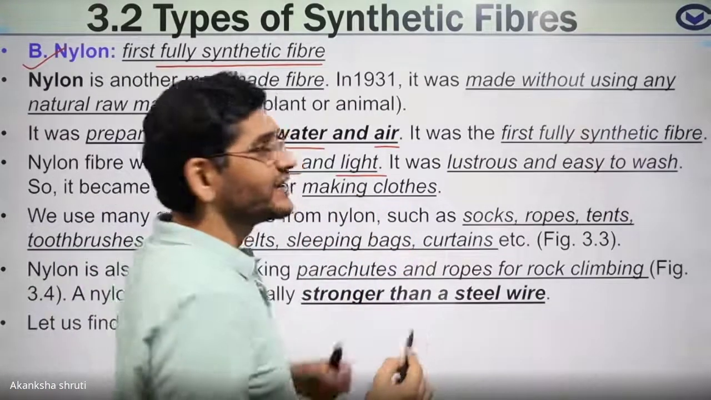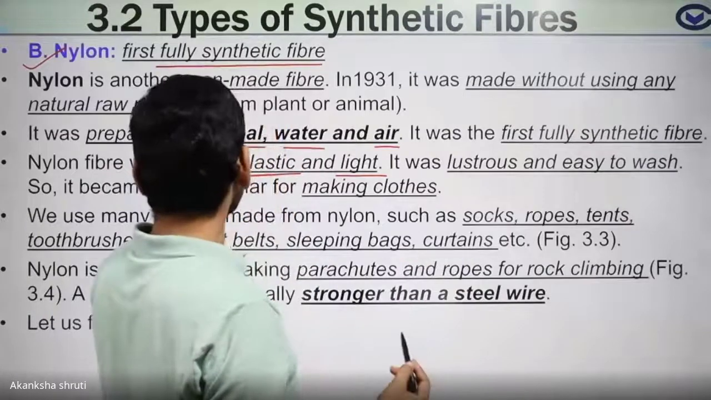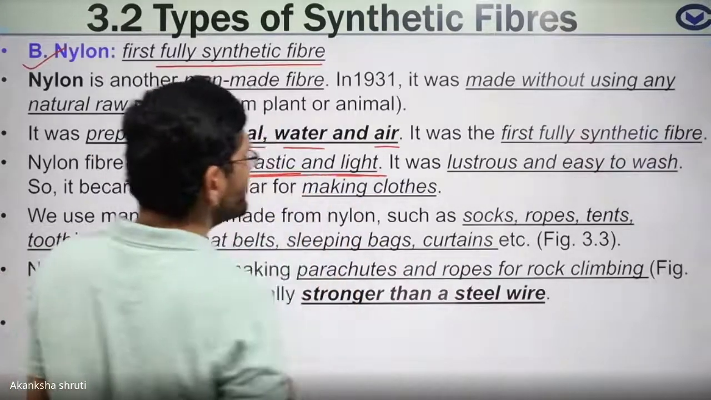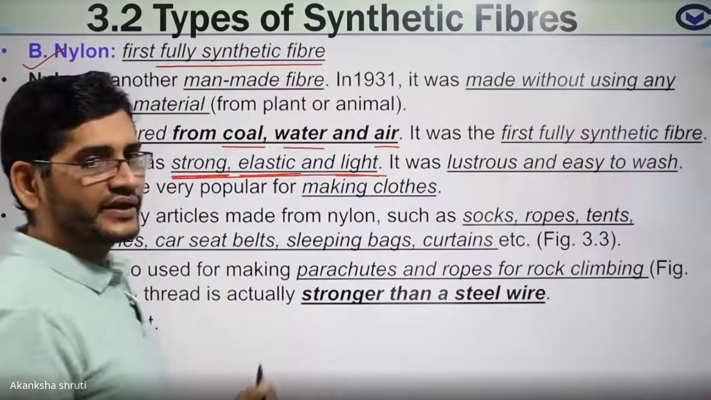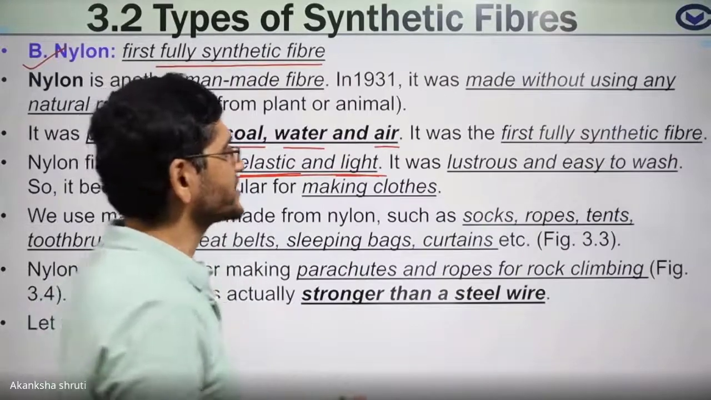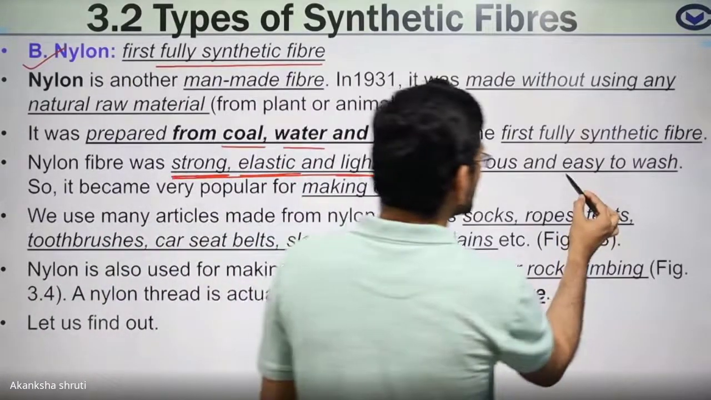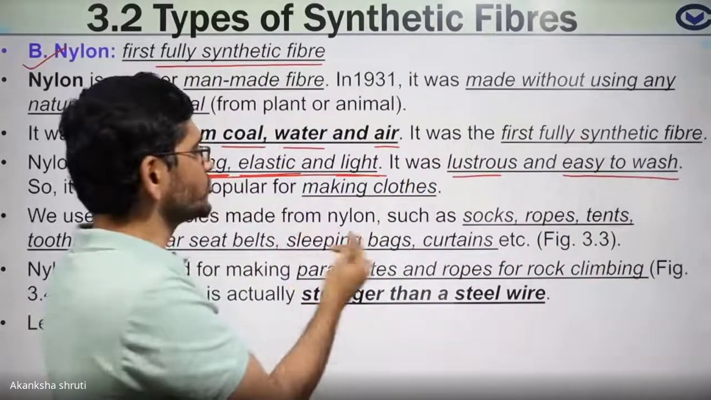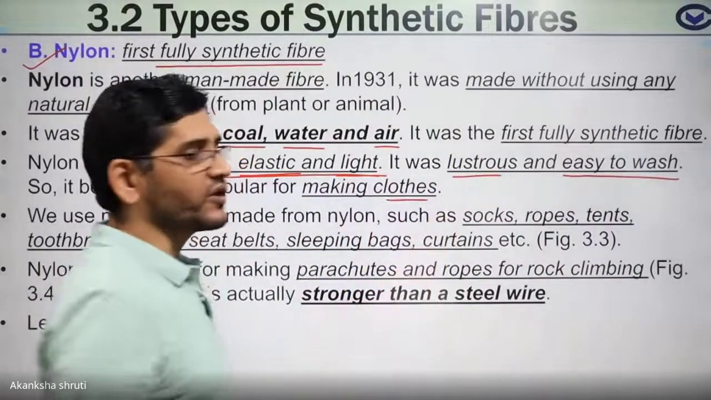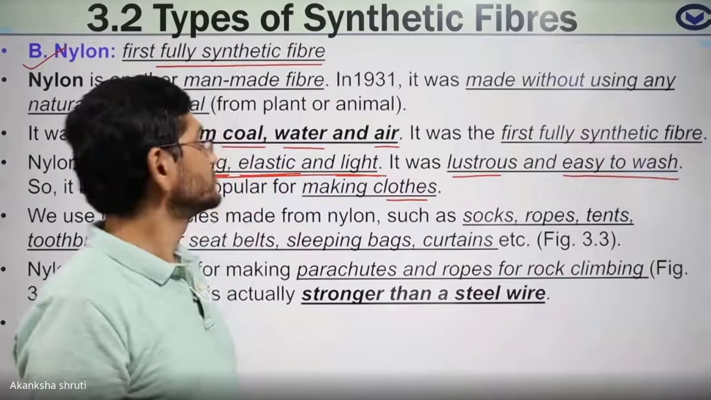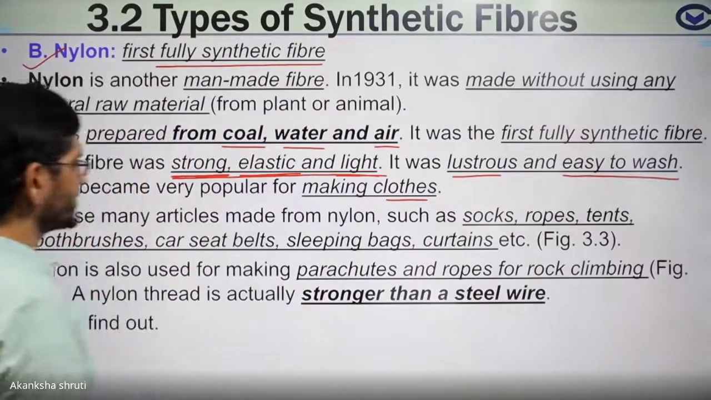Also very light. So very strong, elastic and light. These are the unique features. Also, it is very lustrous. Lustrous means shiny color or better appearance. So it is easy to wash. Considering these features, it is used for making cloth like our socks. Mostly they are made up of nylon.